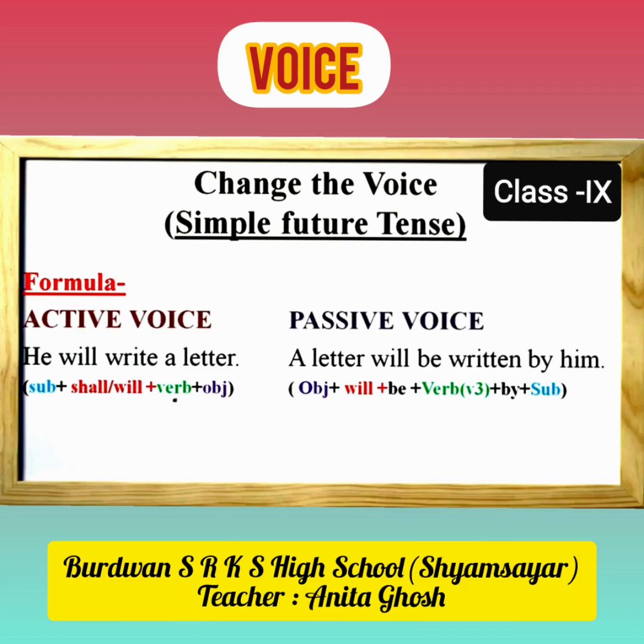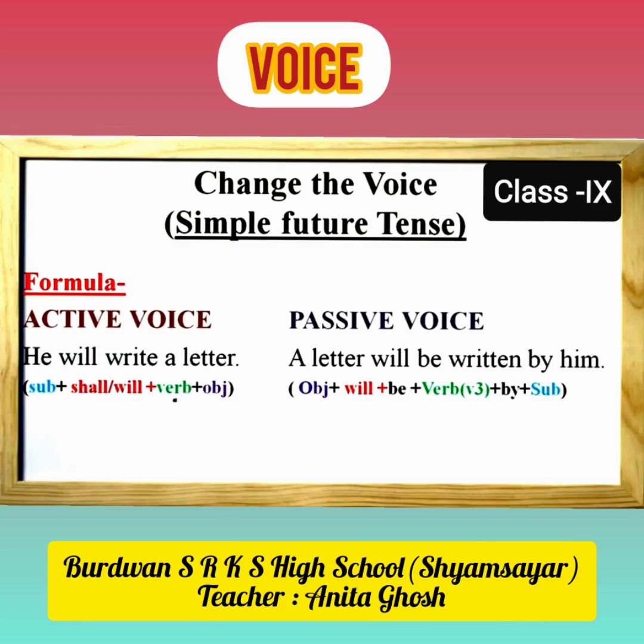Now we give another example. The sentence is, he will write a letter. It is in the active form, and if we want to change it into passive, at first what will we do? We write a letter as the subject. As you all see, in the active voice the subject is he, will write is the verb, and a letter is the object.